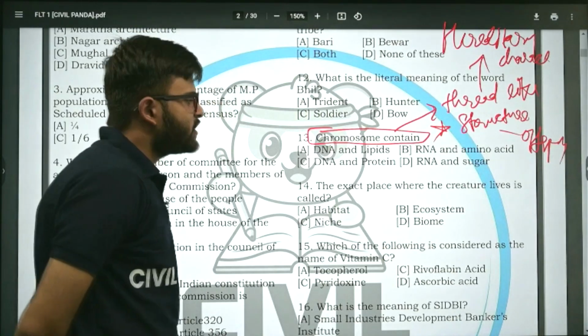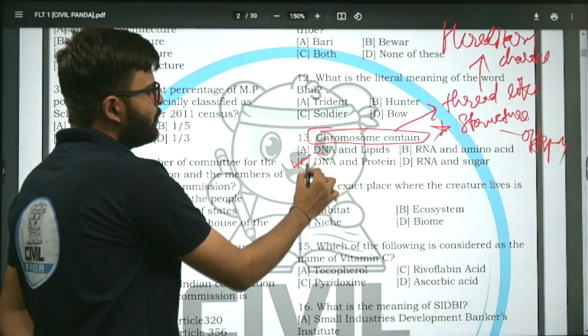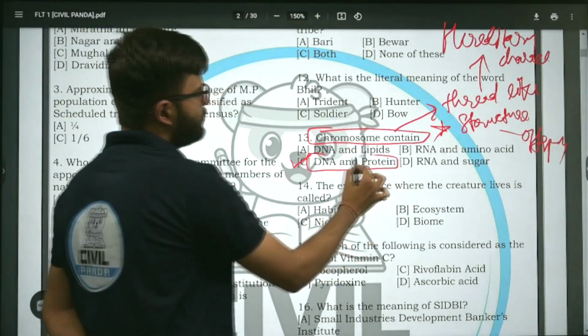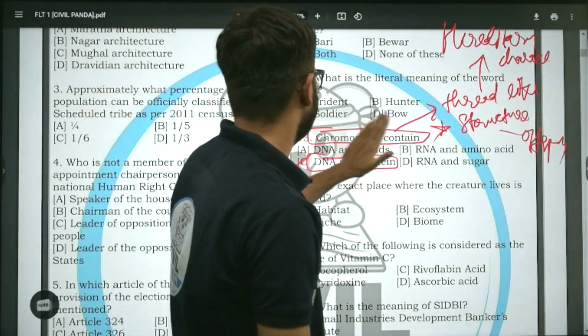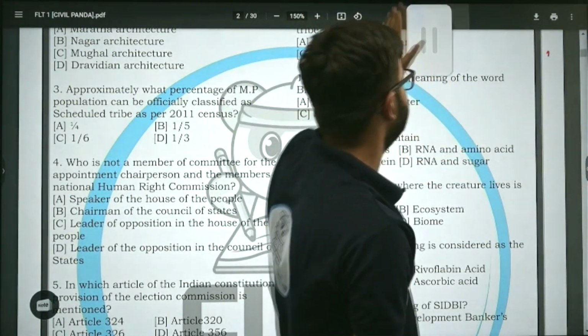The correct answer to this question is C. Chromosomes contain DNA and protein. Am I right? Yes. Option C is correct. Moving on to next question.